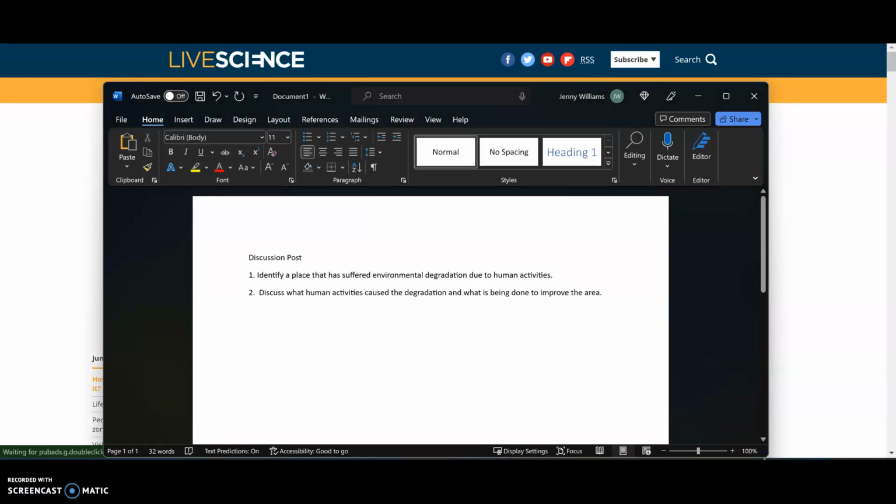APA and doing in-text citations and those kinds of things, because when students go into a course, they're encountering this for the first time. You might not have ever used APA format. You might not know what having citations is. So I'm going to walk you through some really helpful websites and things that can help you in case you're ever writing a paper or a discussion post that requires outside sources.